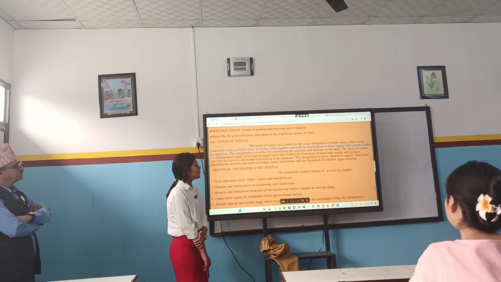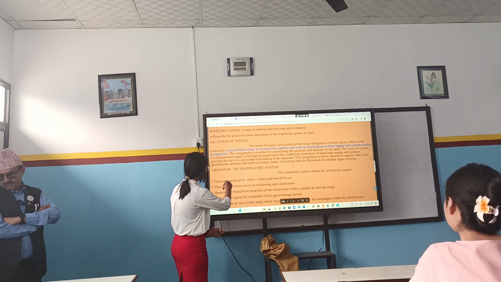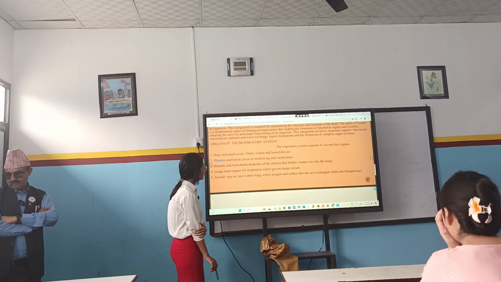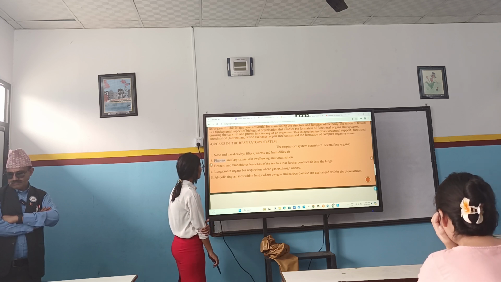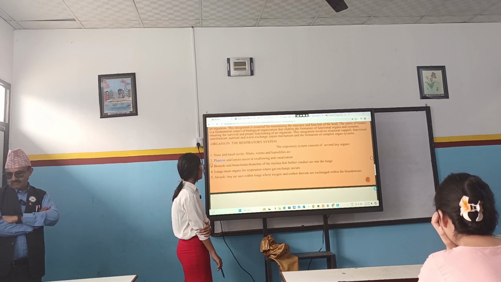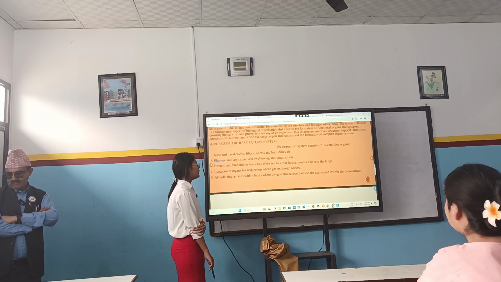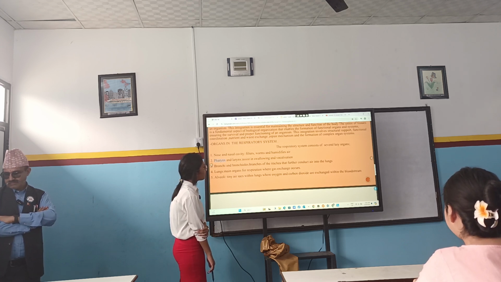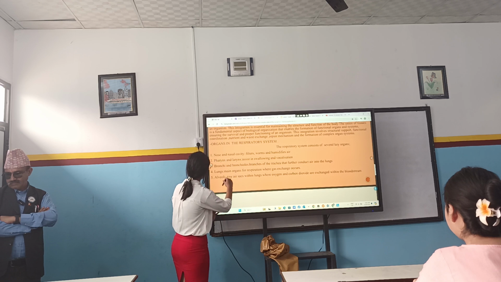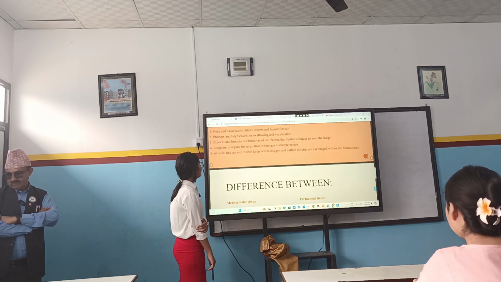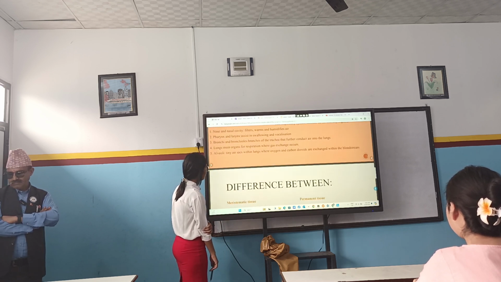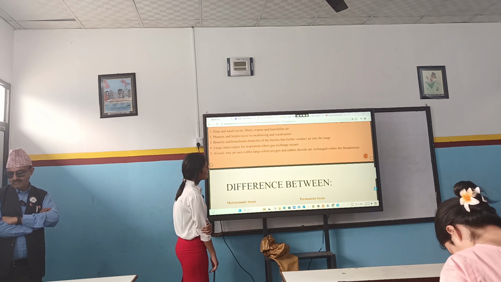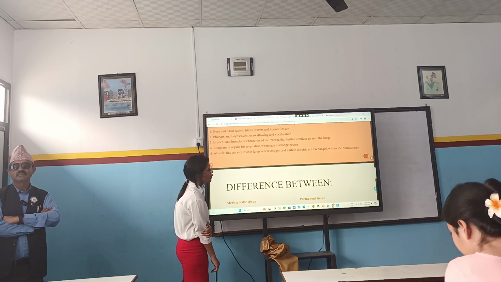The respiratory system consists of several key organs. They are the nose and nasal cavity, which filter, warm and humidify air. Pharynx and larynx assist in swallowing and vocalization. Bronchi and bronchioles are branches of the trachea that further conduct air into the lungs. The lungs are the main organs for respiration, where gas exchange occurs. Alveoli are tiny air sacs within the lungs where oxygen and carbon dioxide are exchanged with the bloodstream.